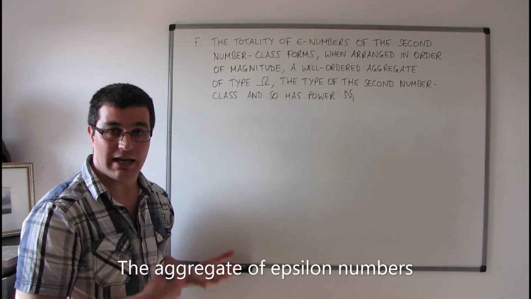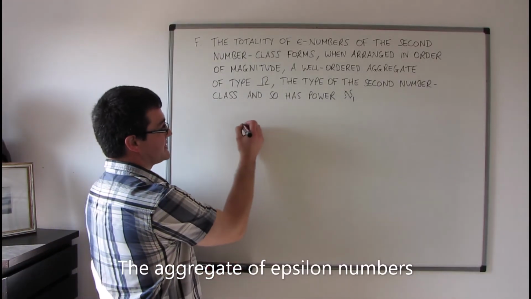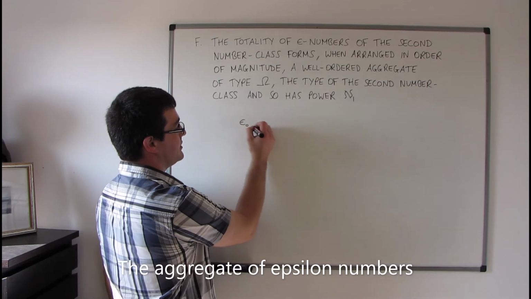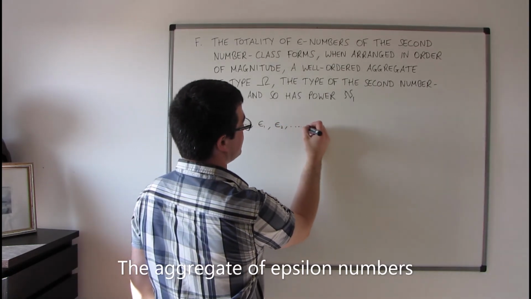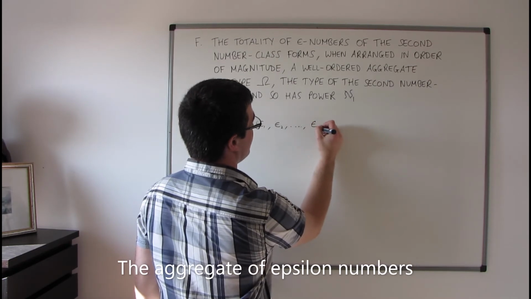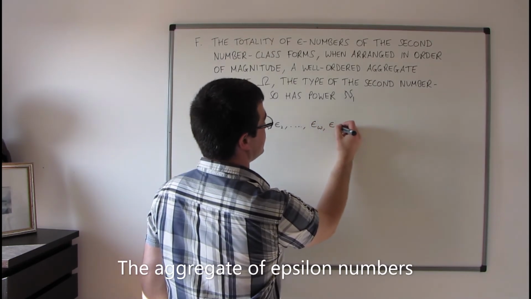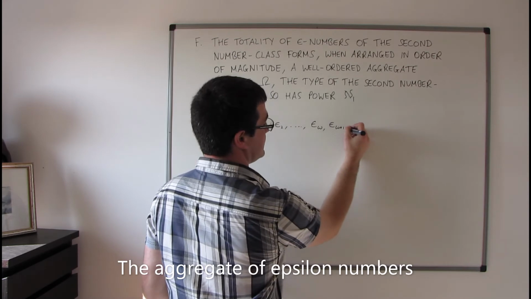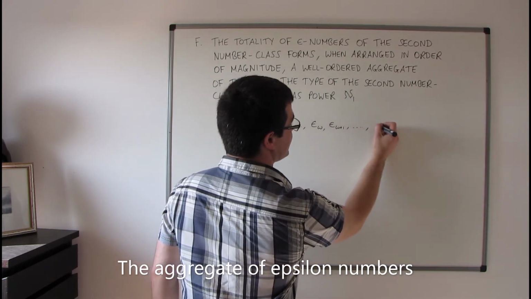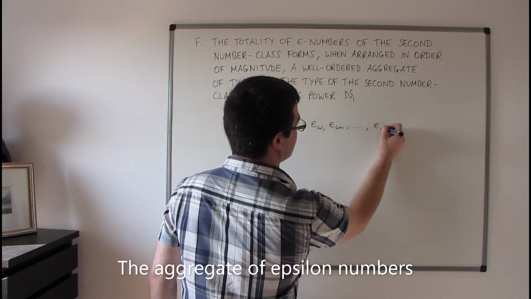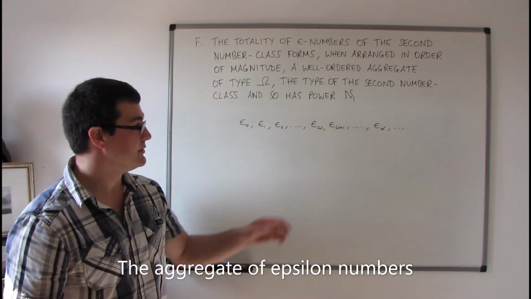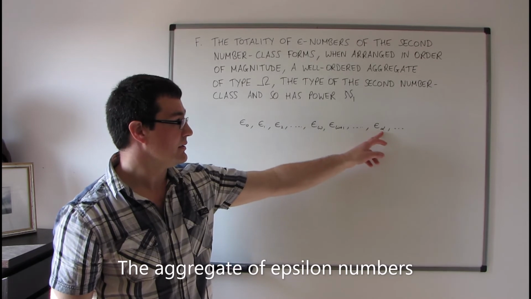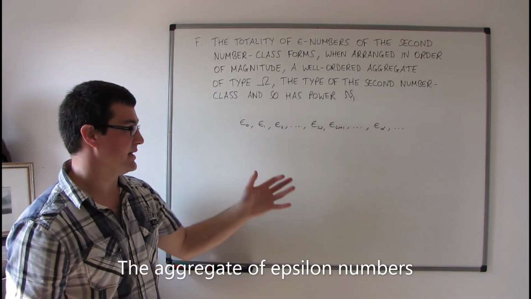Okay, so let's have a look then. Let's arrange our epsilon numbers in order of magnitude. Starting with the smallest, we've got epsilon naught, then we've got epsilon 1, epsilon 2. Eventually we're going to get to epsilon omega, then epsilon omega plus 1. And in general we're going to have epsilon alpha, where alpha is just going to be a general number from the second number class.